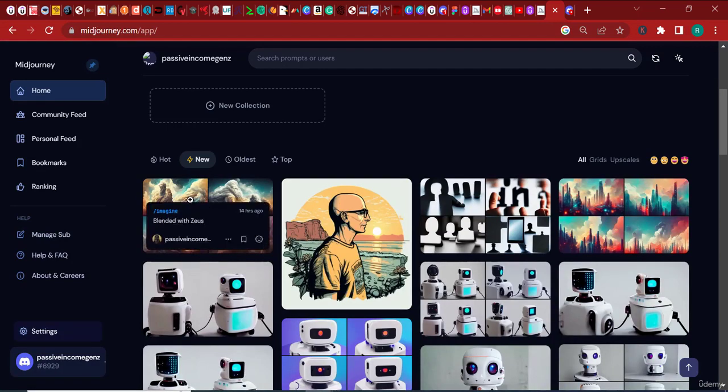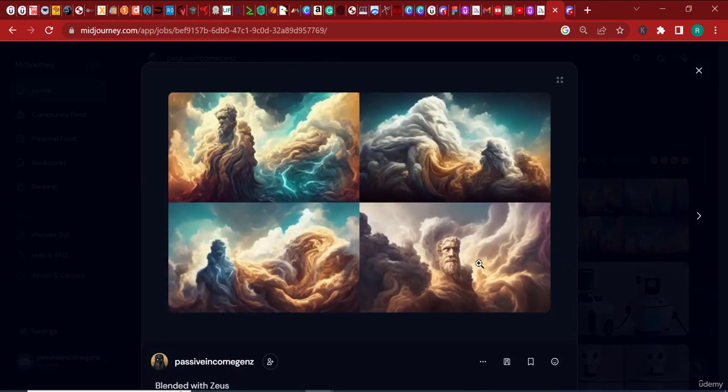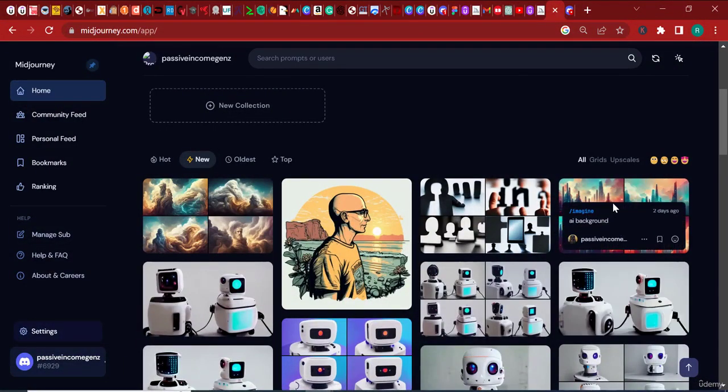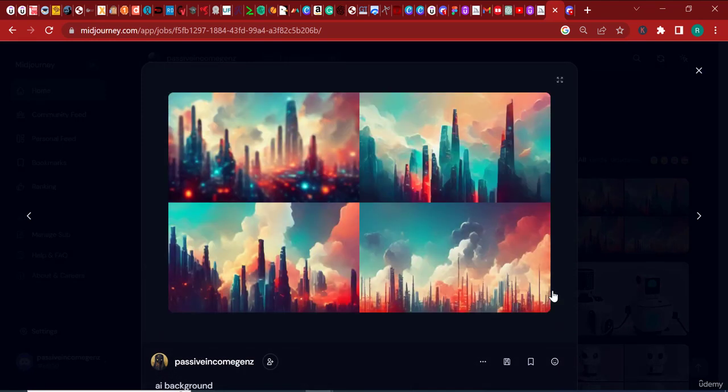For example, this is one of my latest, and if I click on it, it just has a person blended in with Zeus. So, blended with Zeus, and I can show you how to achieve the blending effect. Now, right here, this is one of my favorites, an AI background, which is very interesting.